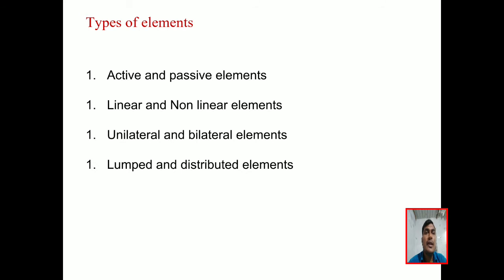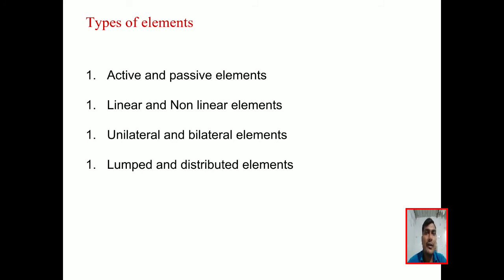Now the next one, linear and non-linear elements. Linear elements, simply we can say, are the elements which have linear characteristics. What are linear characteristics? Linear characteristics are the characteristics of an element which pass through the origin and have a constant slope. Those are called linear elements. Examples of linear elements are R, L, C: resistor, inductor, capacitor.